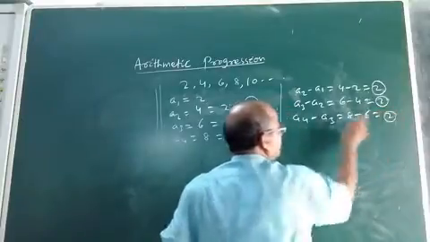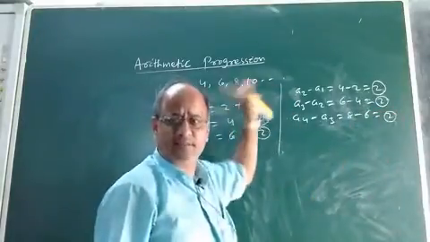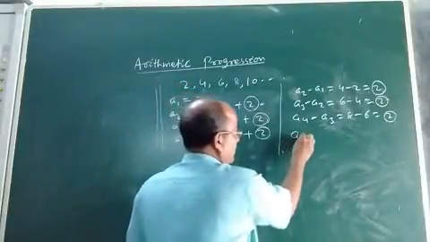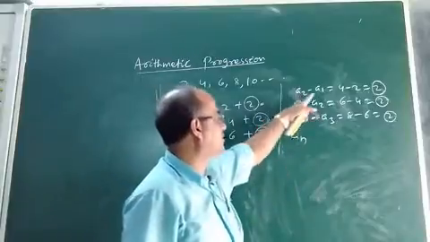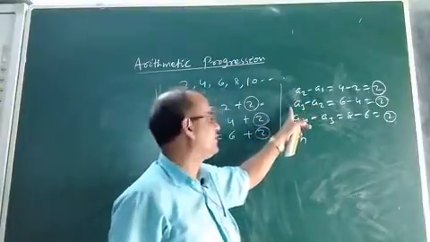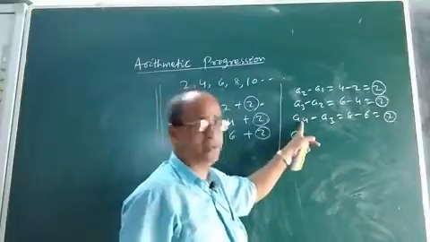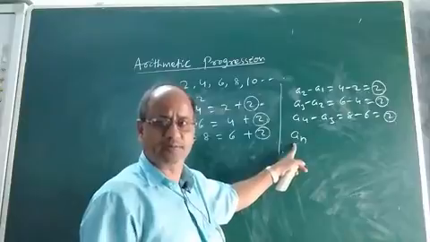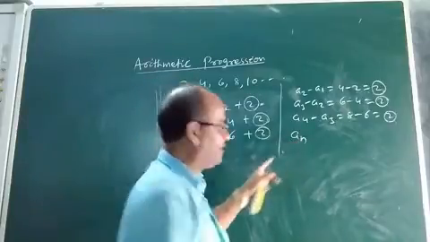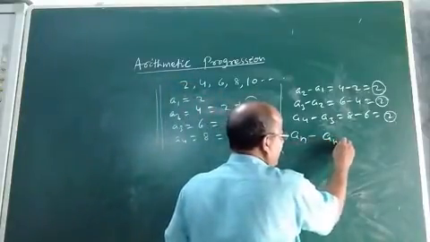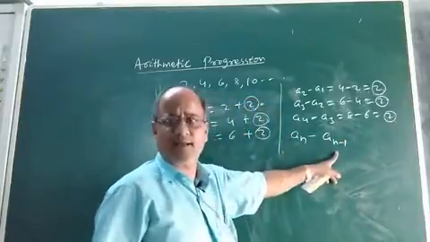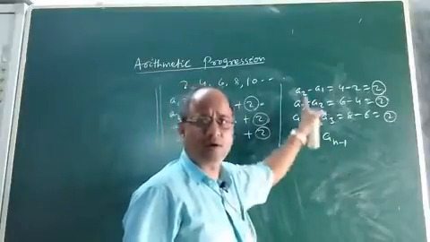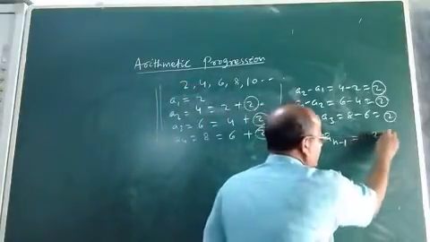It is 2. Now, as there are n terms in this sequence, it is an infinite one. The first term is A1, the second term is A2, the third term of the sequence is A3, the fourth term is A4. Now the nth term, where n may be any positive integer: the nth term an minus its previous term an minus 1, that means the nth term minus the n minus 1th term, will also be equal to 2.